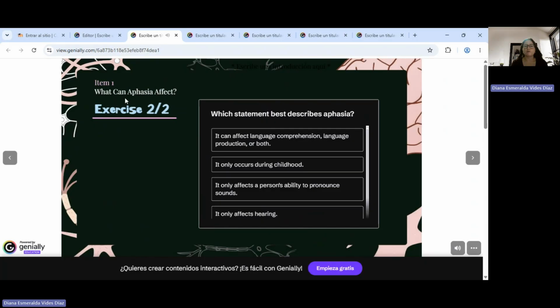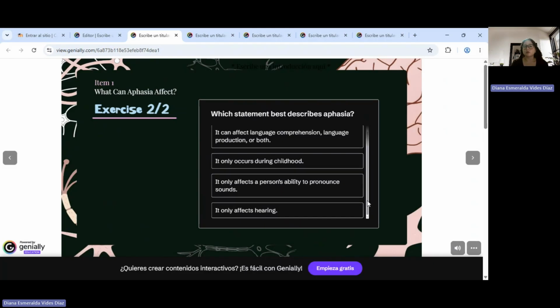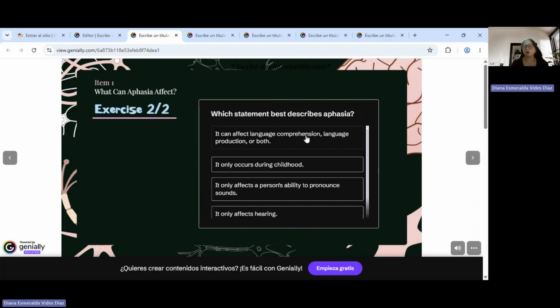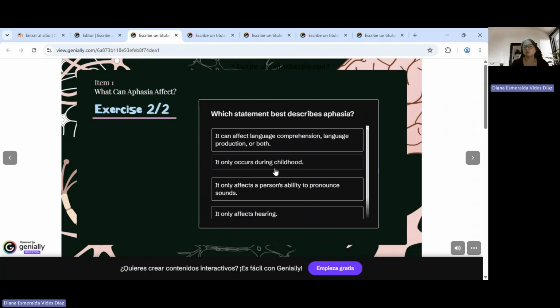And it says, what can aphasia affect? Which statement best describes aphasia? Okay, so it says it can affect language comprehension, language production, or both. It only occurs during childhood. It only affects a person's ability to pronounce sounds. It only affects hearing. So it can affect language comprehension and language production, or both. It cannot be that it only occurs during childhood because this can happen at any age.